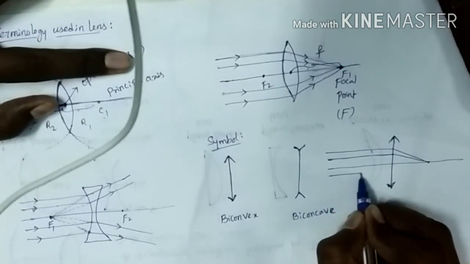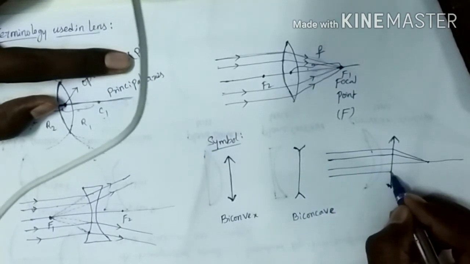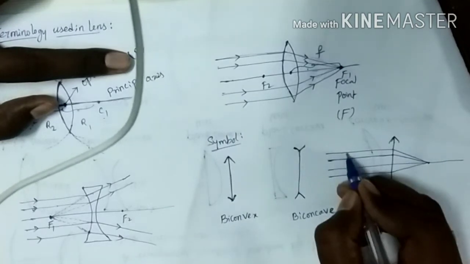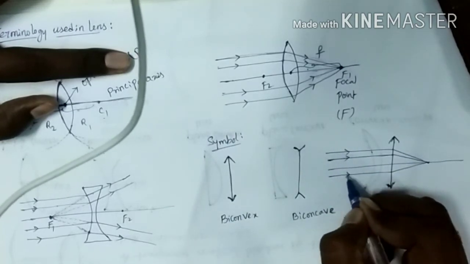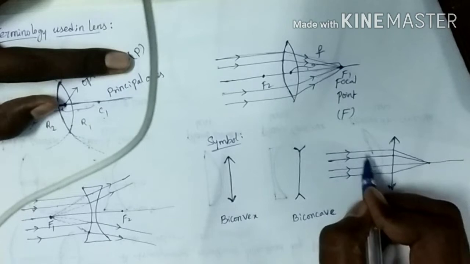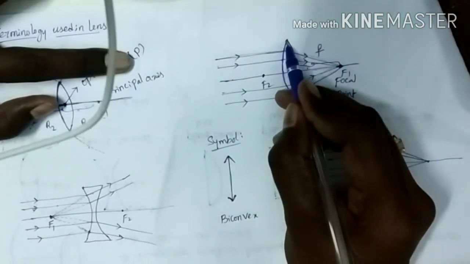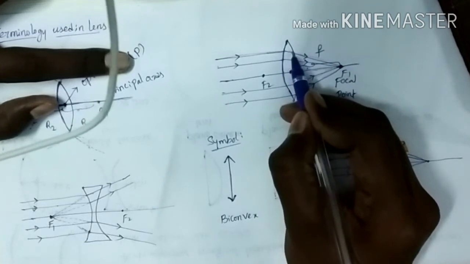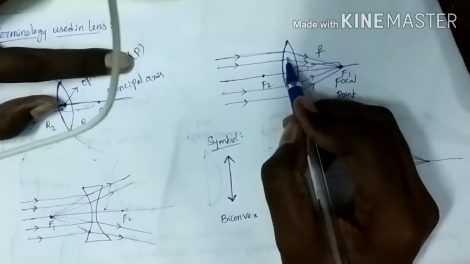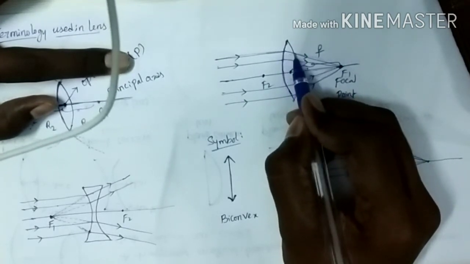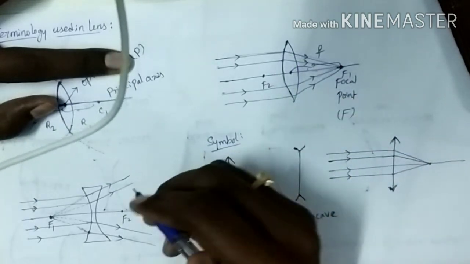Observe here carefully. You can see this diagram is much easier than the other diagram. You may be confused, because there are two curved surfaces, refraction takes place at one, and refraction takes place again at the other.